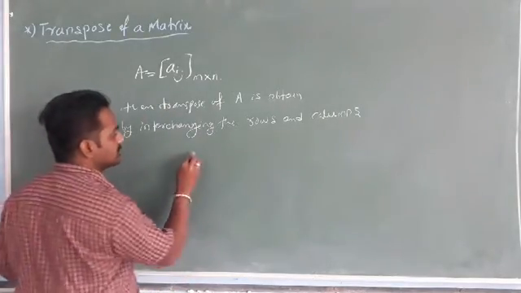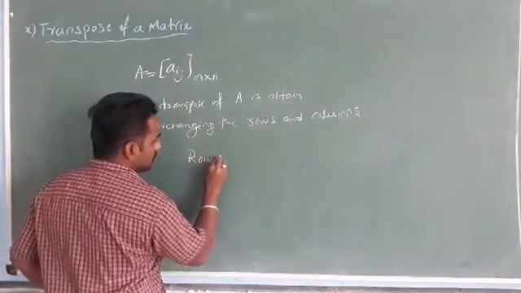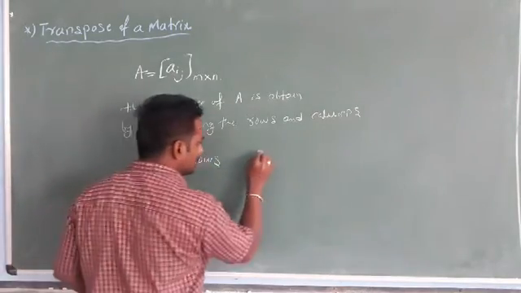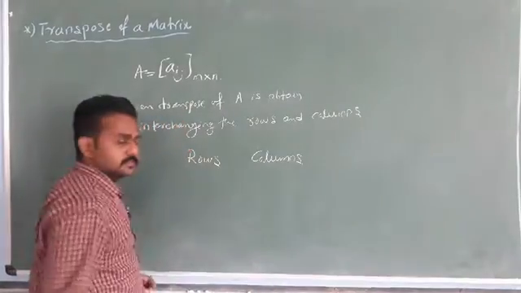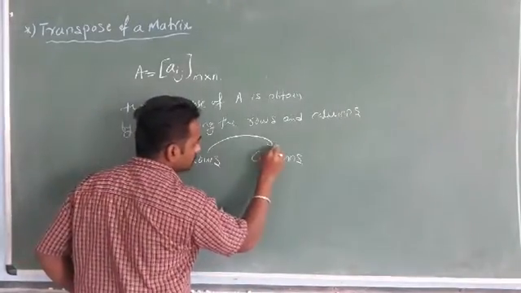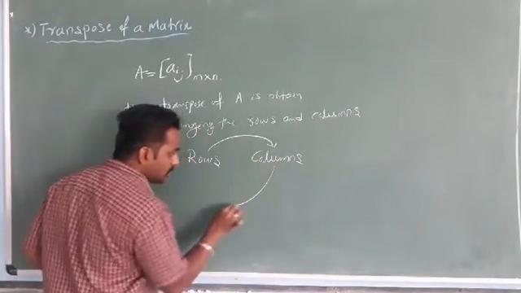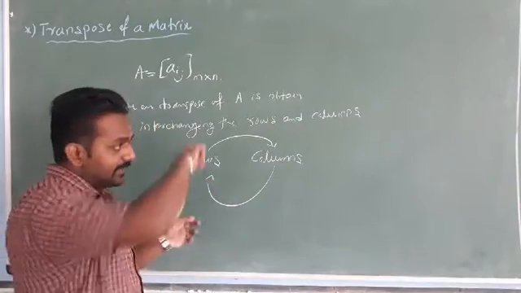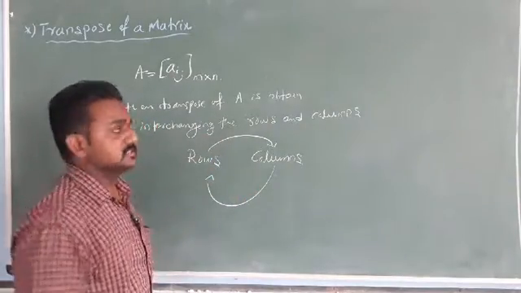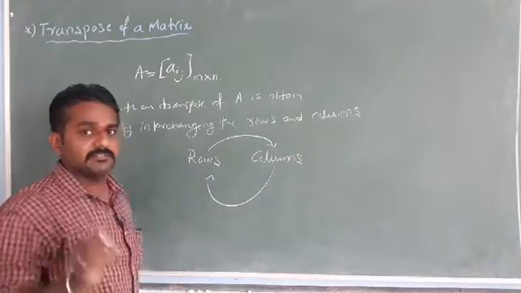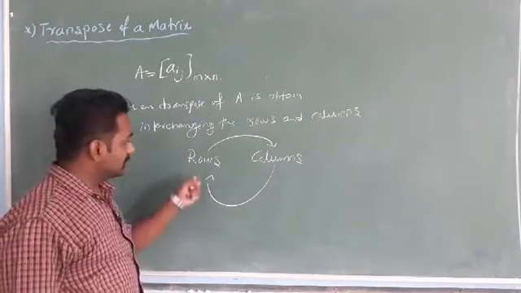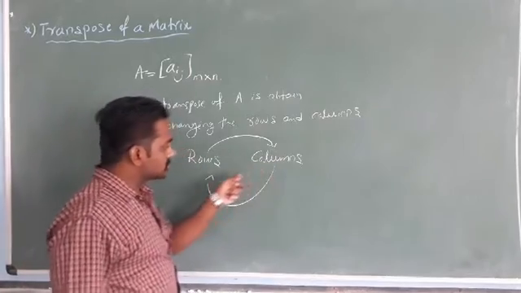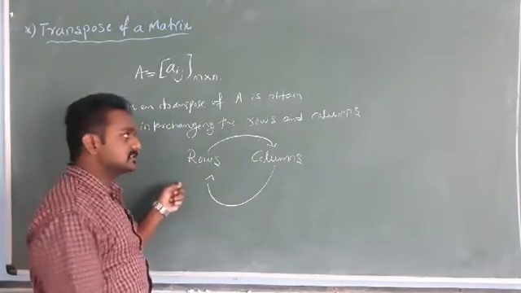What does it mean, friends? The given matrix has rows and columns. So the rows become columns and columns become rows. They will get interchanged. A is a given matrix of the order m by n. Rows become columns, columns become rows.